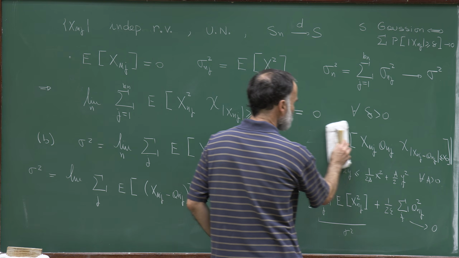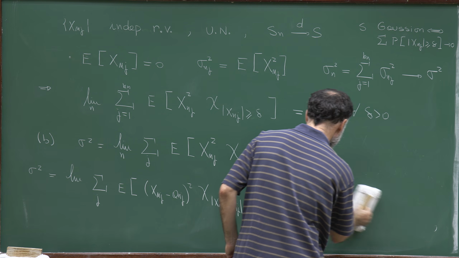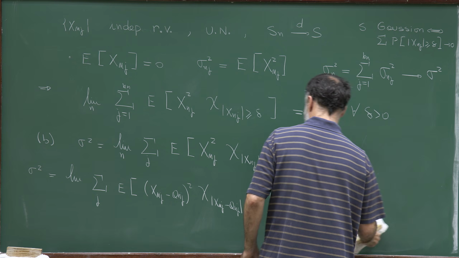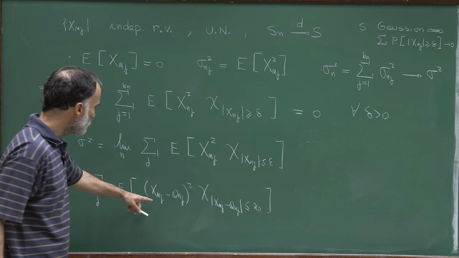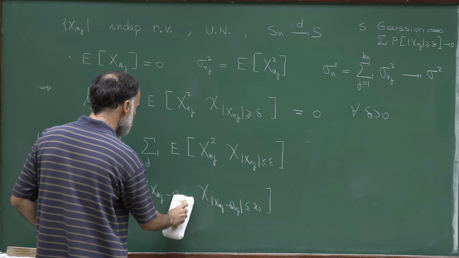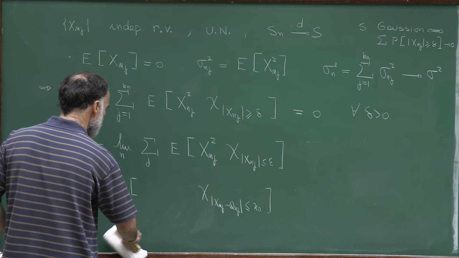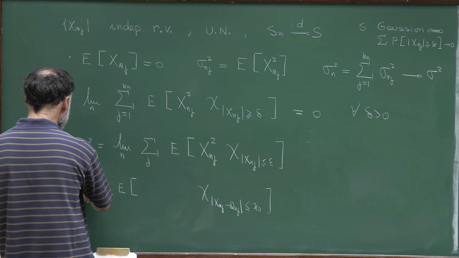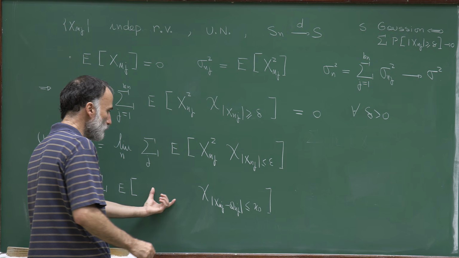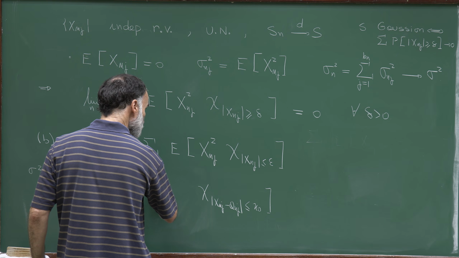So this means that in this square, the only term which does not vanish is x_nj. So this limit is equal to the limit in which I replace the previous quantity by x_nj squared.